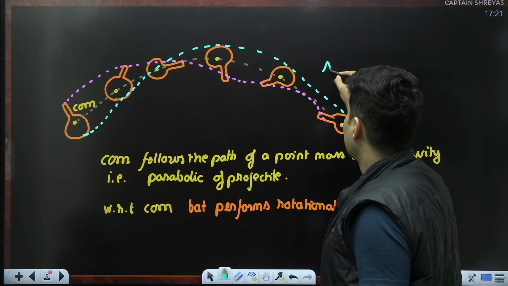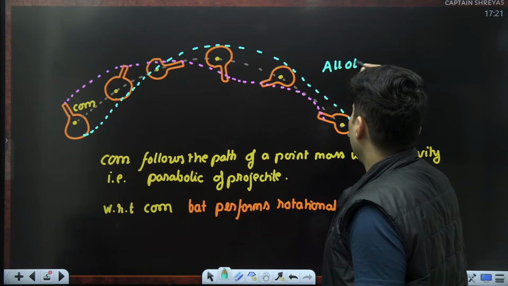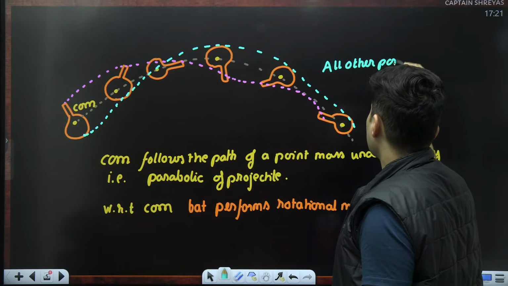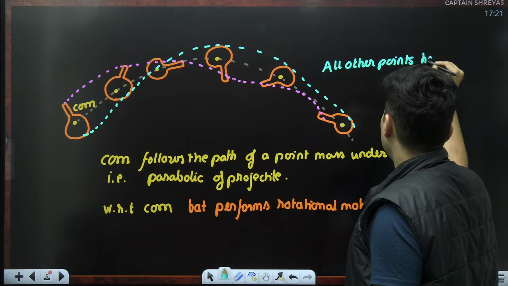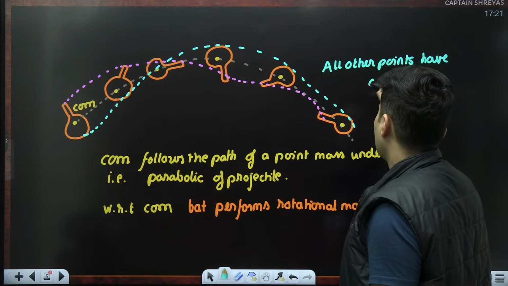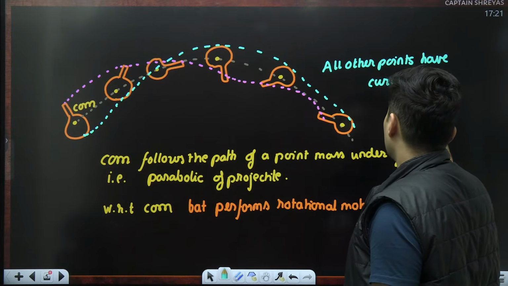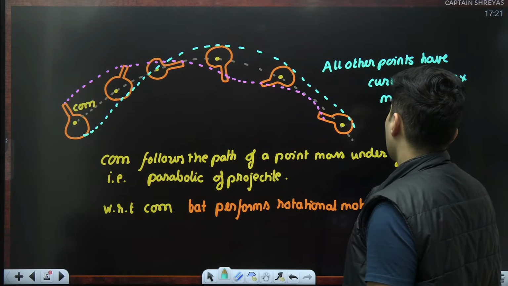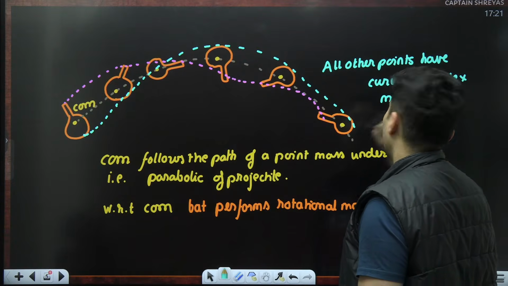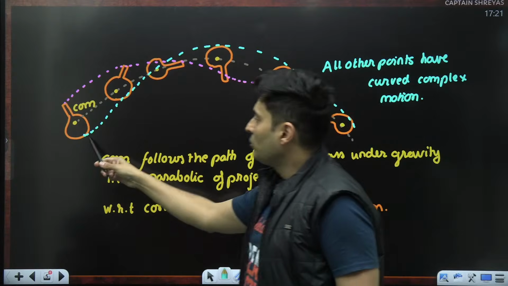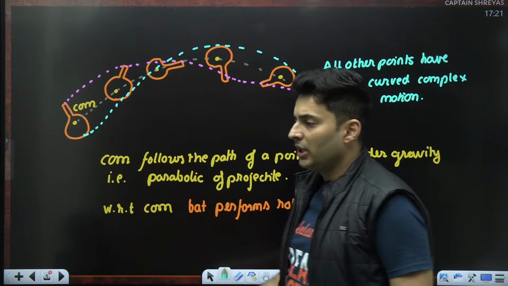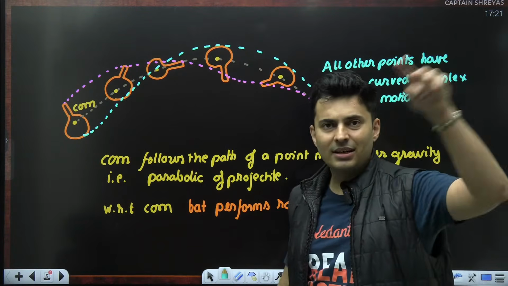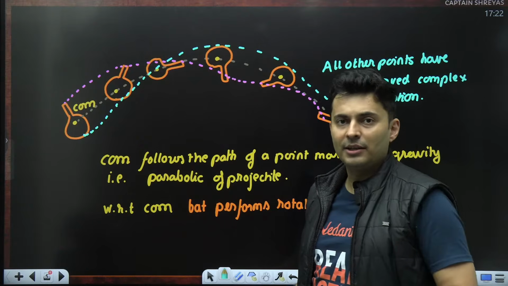All other points have a curved motion, curved complex motion, which then becomes difficult to analyze. If I had to analyze the motion of this point or that point or another point, it will be really twisted and curved, which is not so easy to understand.